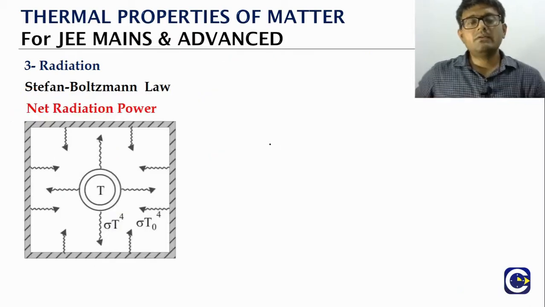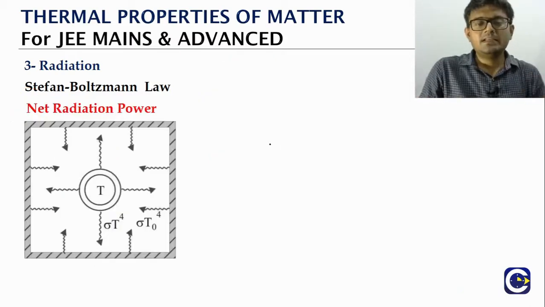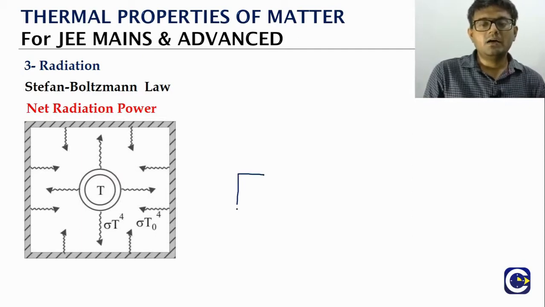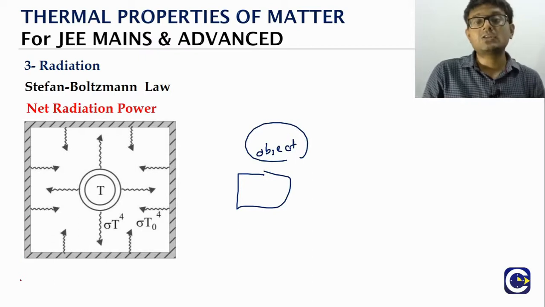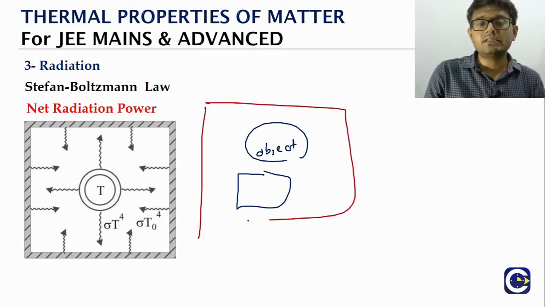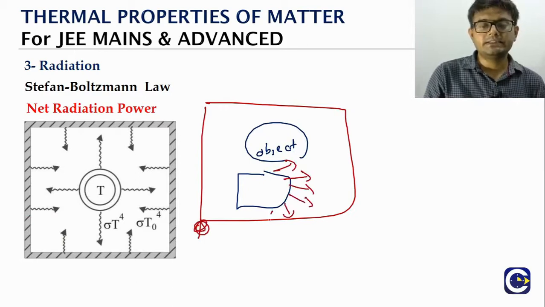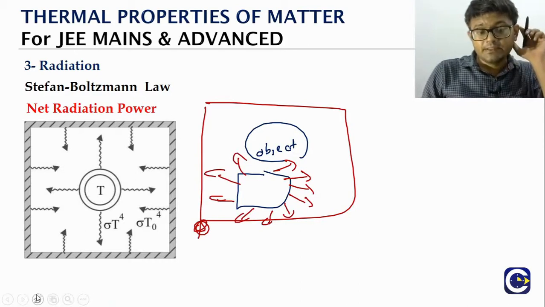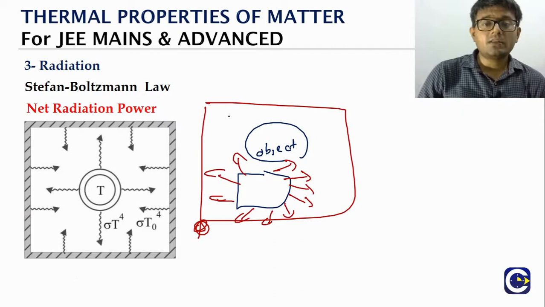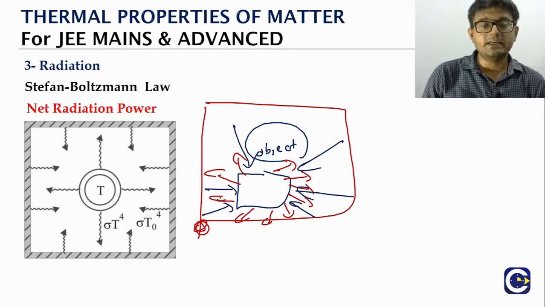Now, when we are looking at any object, let's say for example we keep an object inside a room. Inside the room it's not like we have only that object, other things are also there. We think this object is going to radiate, yes, that is correct, so the radiation energy will be going out of the object. At the same time, there will also be radiation incident on the object. The radiation given by the other things in that room will be incident on it.